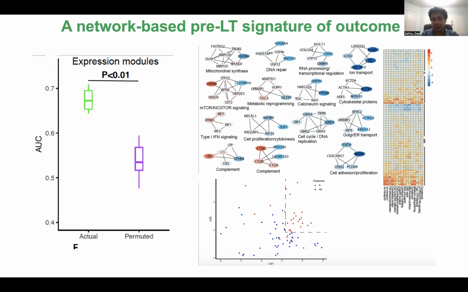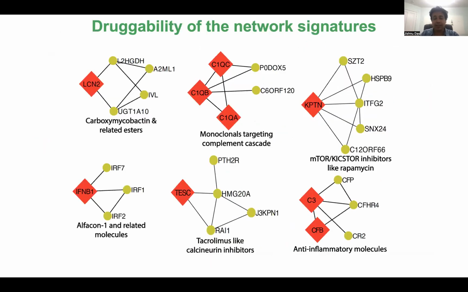So in this case, I'm showing you the identified network-based signature pre-transplant, and it includes things like type 1 interferon signaling, the complement cascade, cell cycle, DNA replication, some of which can be targeted by existing immunosuppressive drugs.